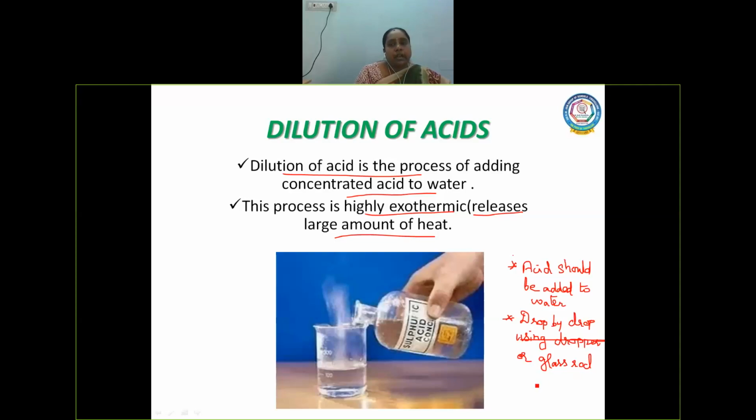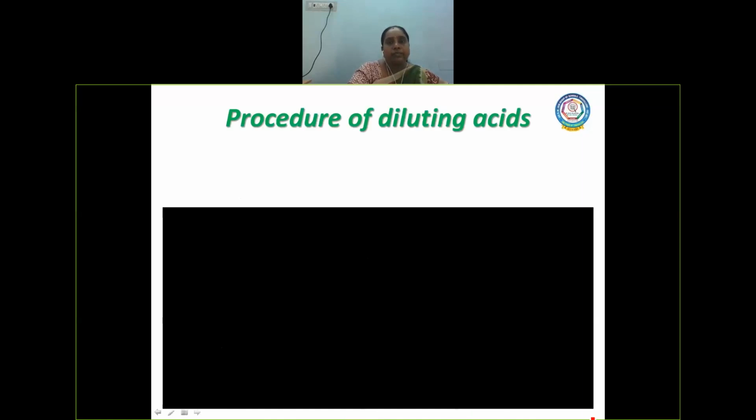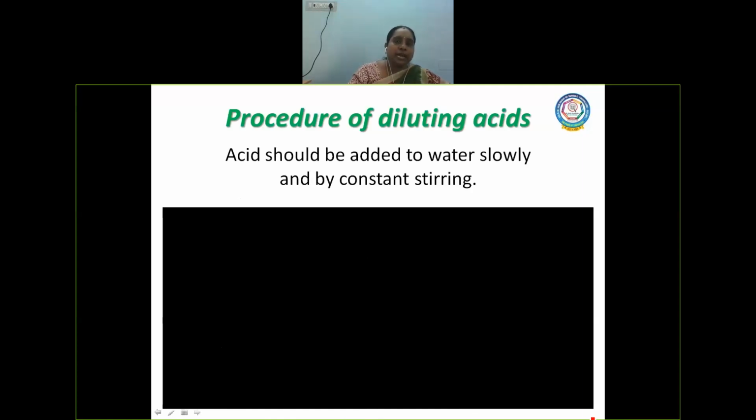And then by constant stirring. It should be stirred constantly, so that the heat generated will be slowly reduced. Okay, right. Now here we have a video where the explanation of how to dilute acid will be shown. So the procedure: acid should be added to water slowly and by constant stirring.